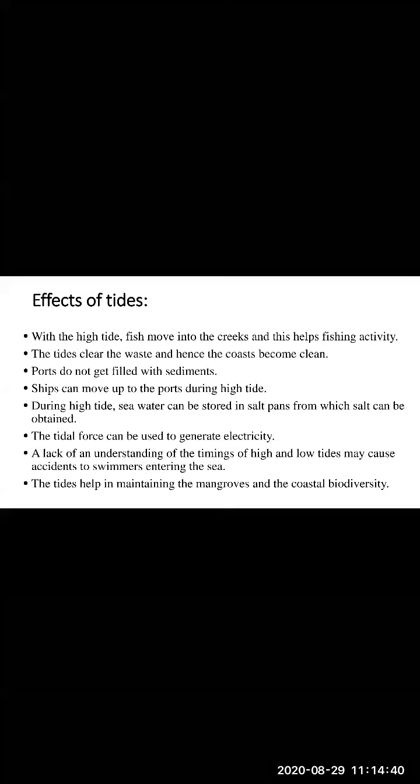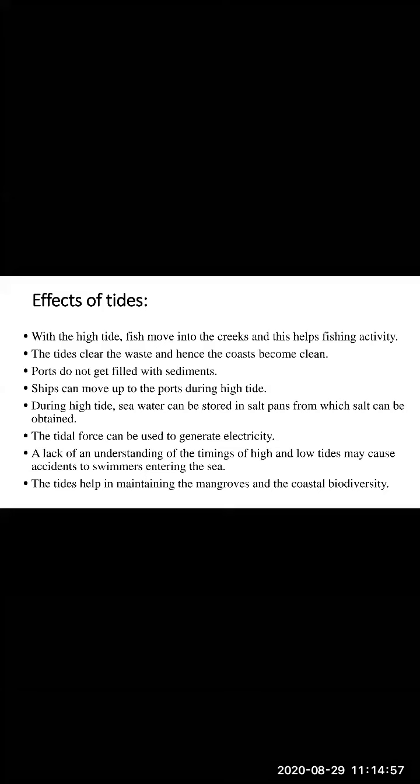Next, the tides help in maintaining the mangroves and the coastal biodiversity. Now children, what are mangroves? They are tropical trees that grow in wet ground at the edge of a river.